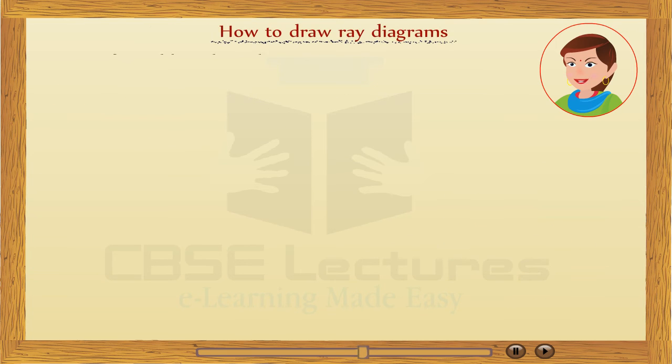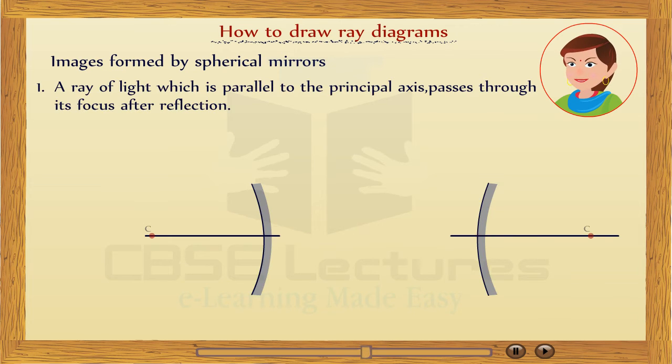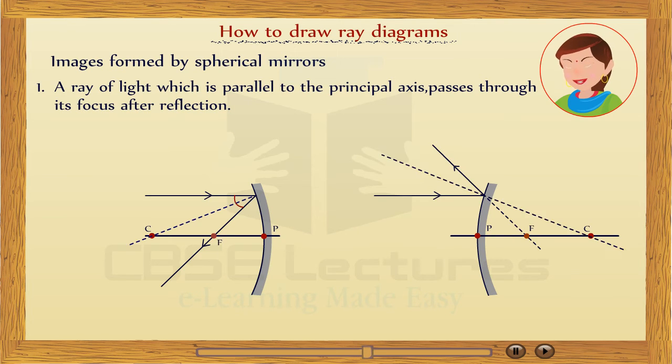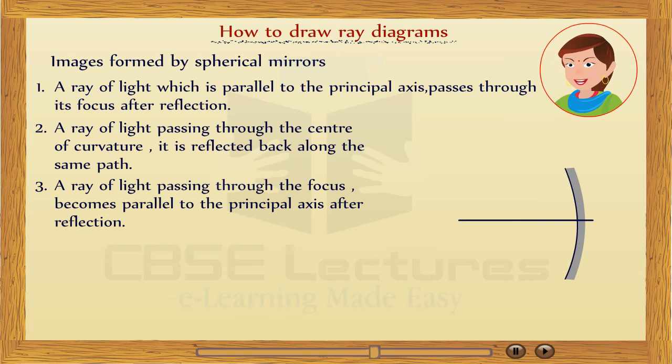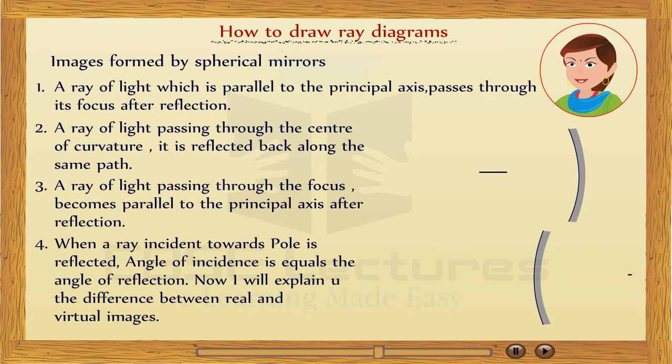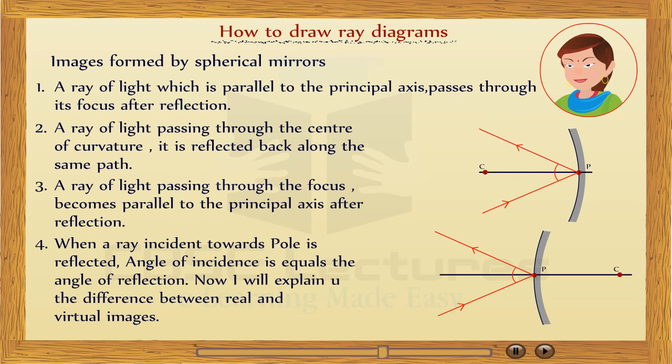Image formed by spherical mirror. How to draw a ray diagram? First, a ray of light which is parallel to the principal axis passes through its focus after reflection. Second, a ray of light passing through the center of curvature is reflected back along the same path. Third, a ray of light passing through the focus becomes parallel to the principal axis after reflection. Fourth, when a ray of light incident towards the pole is reflected, the angle of incidence is equal to the angle of reflection.